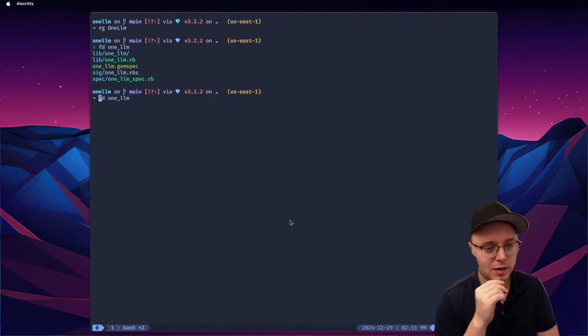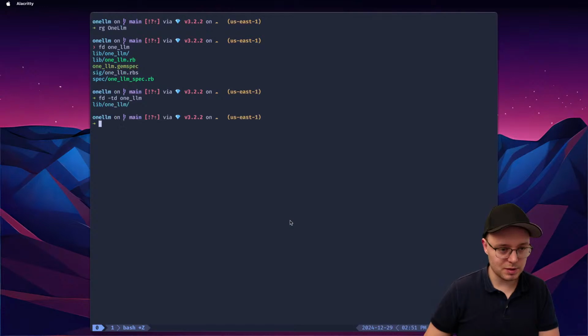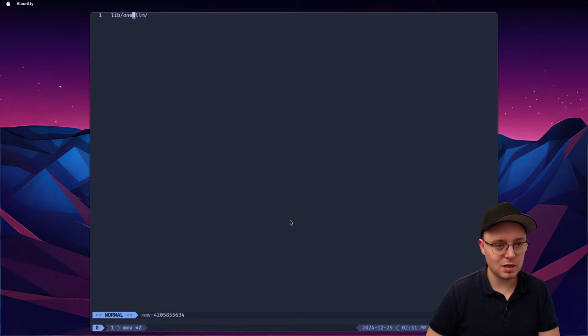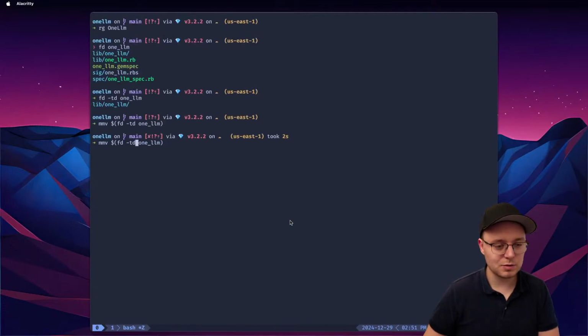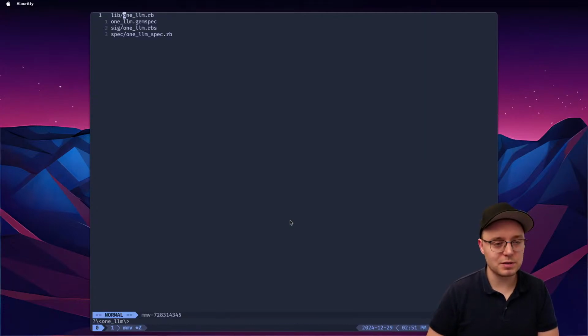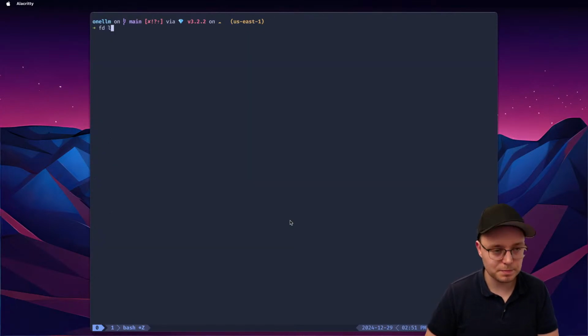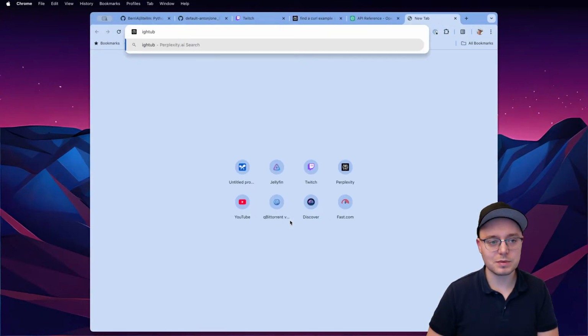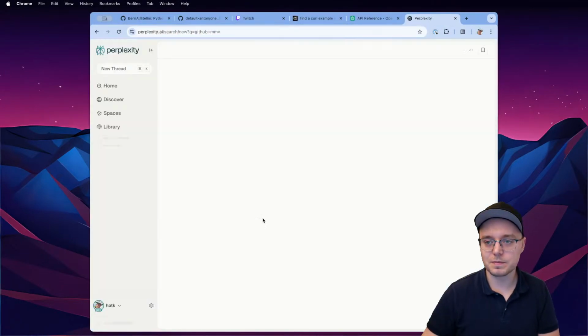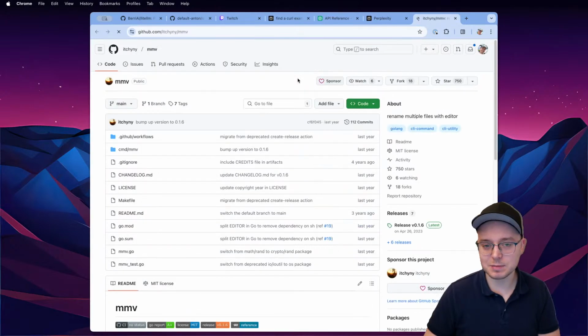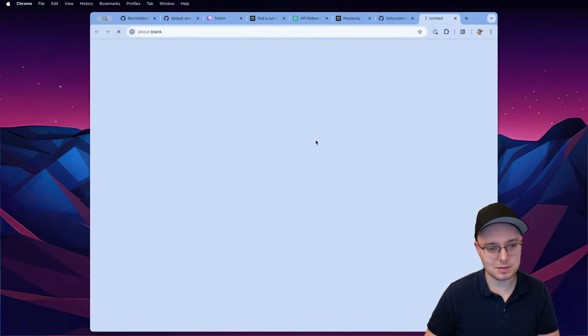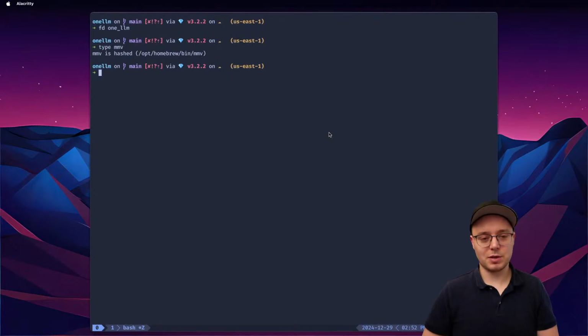This is where I like to use my library, type dir, and then it's like mmv. This thing is amazing. You just say this, I'll rename it, and then you say file, and you can rename all the files here as you like, in this case OneLLM like this, and then you exit, and all the files are renamed as well. It's called mmv. Amazing library. GitHub mmv. I think it's this one. Give it some love. Use it all the time to rename files.